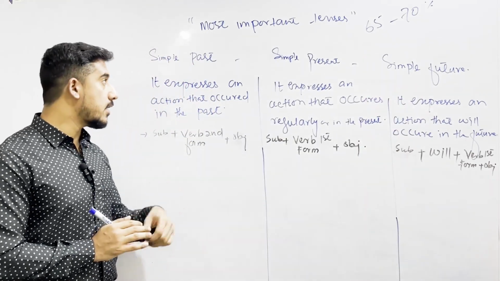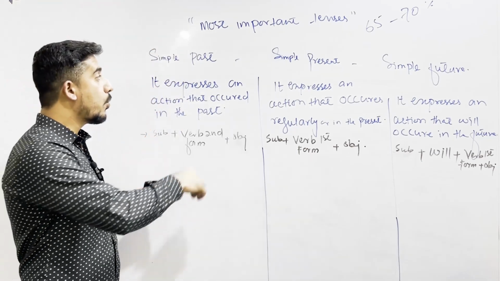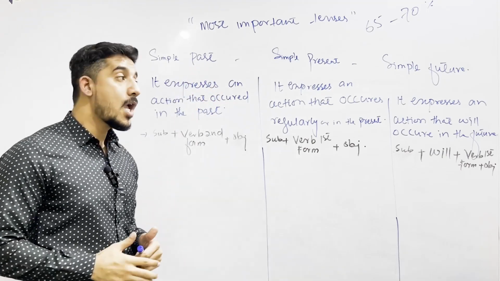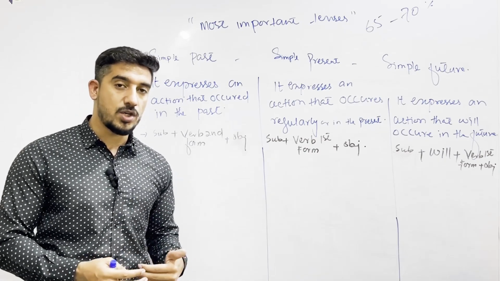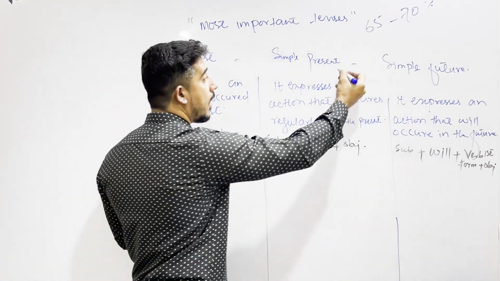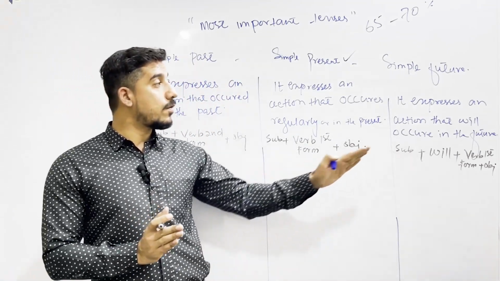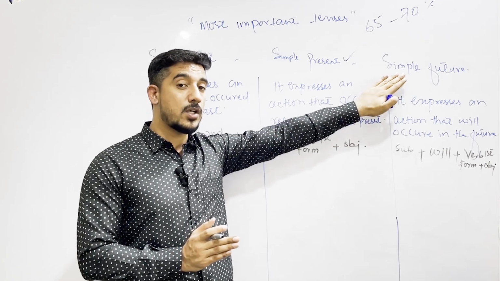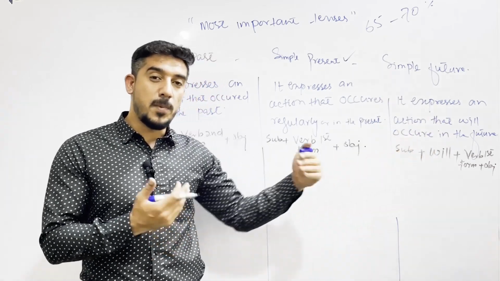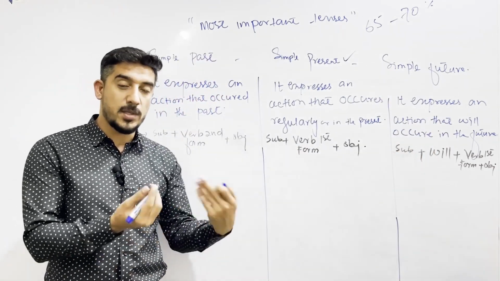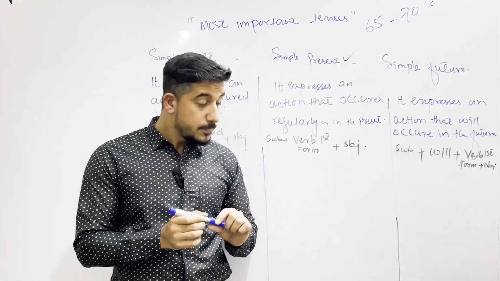Try not to forget that जो time जो past के बारे में हम बात करते हैं, past time के बारे में we are using simple past tense for it. And when we are talking about present time or daily action or habitual action or regular based action, तो फिर हम जो है simple present tense use करते हैं. And when we are going to use simple future tense, it means we are talking about our future time. मतलब ये कि हम आने वाले वक्त के बारे में जब बात करते हैं, future plans के बारे में, predictions के बारे में, then we are using simple future tense for that.